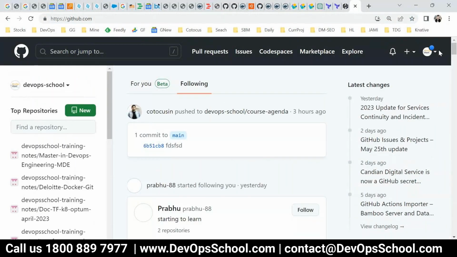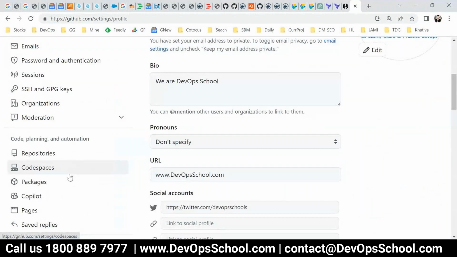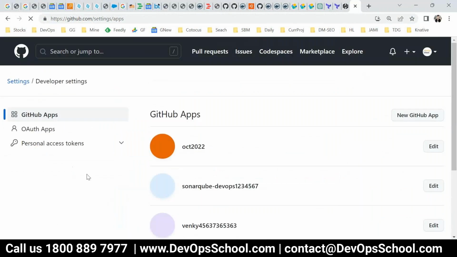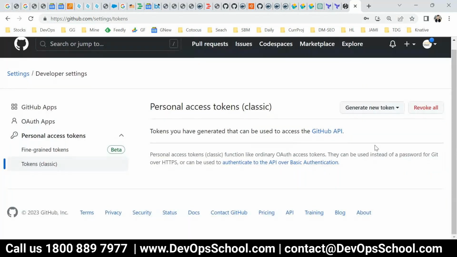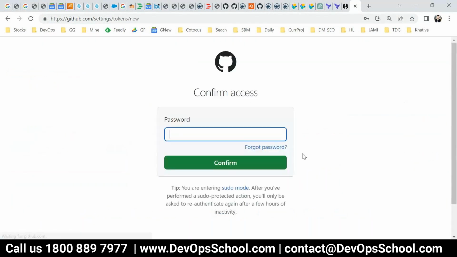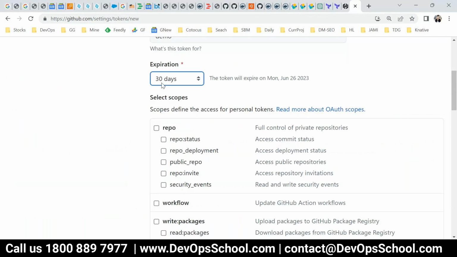So here settings, here it is, and personal access token, classic one. This is the last one. I'll delete this. Create one, classic, password, confirm, demo, 30 days, 7 days, what exactly?